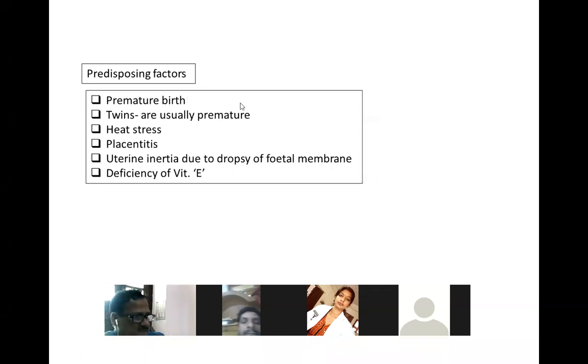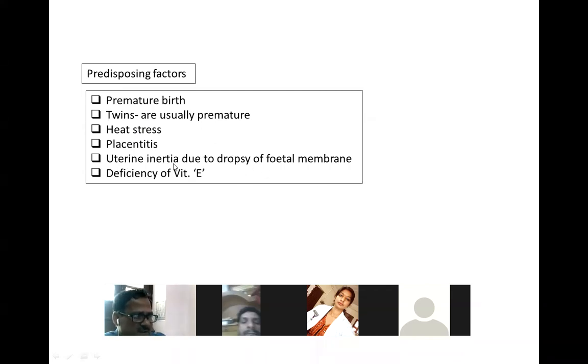retention of placenta. Placentitis. Sometimes the placenta has inflammation. It's called placentitis. Uterine inertia due to dropsy of fetal membranes.